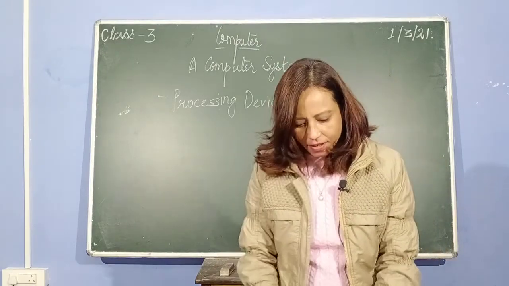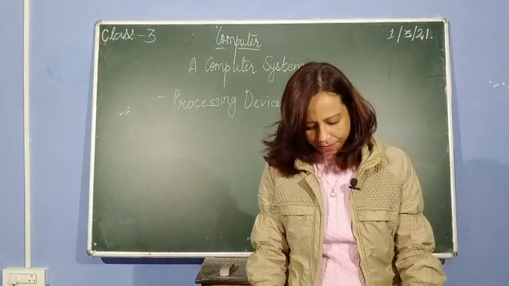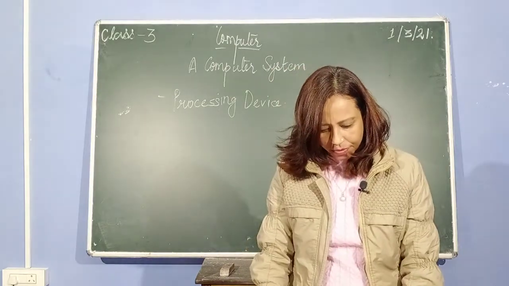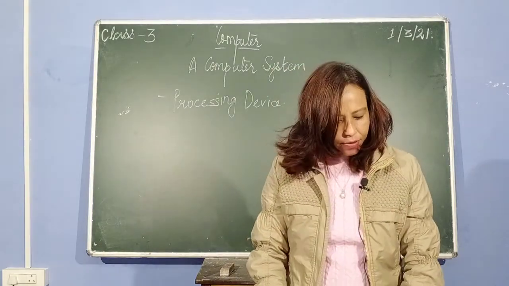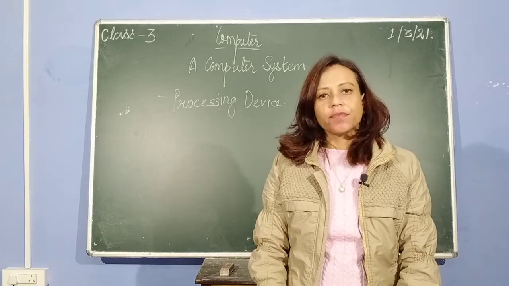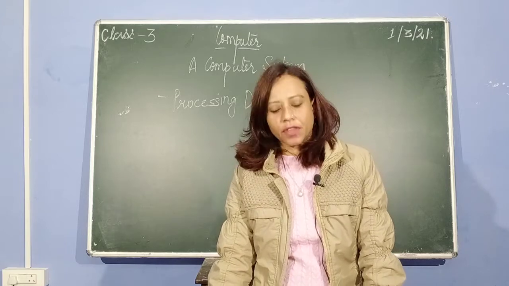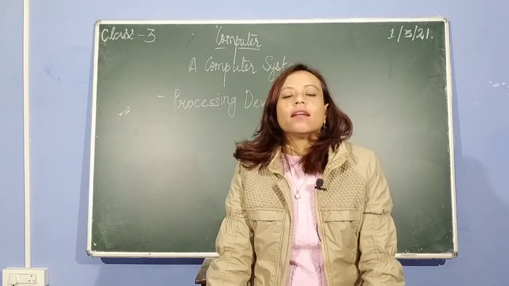Okay, so children, we are doing chapter 1, a computer system. We have done the topics computer system, hardware, input devices. Today I'm going to do processing device. Processing, as I have told you, means work.